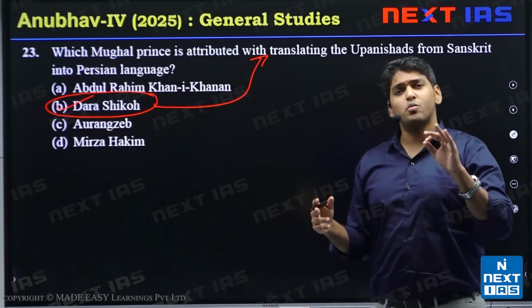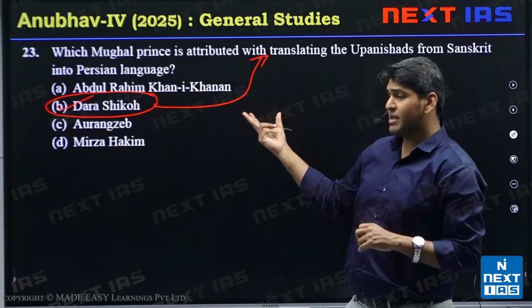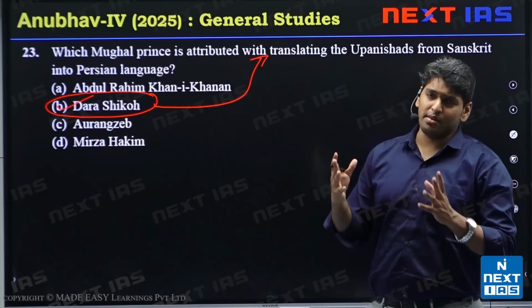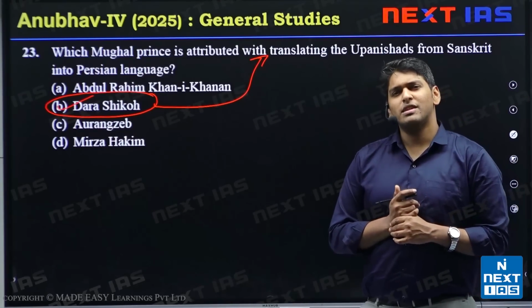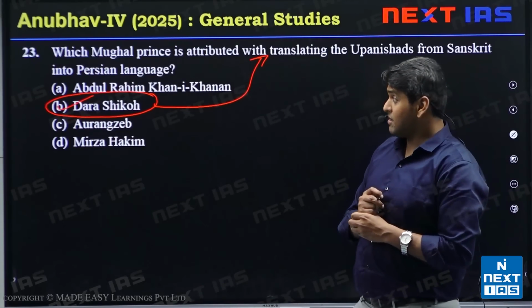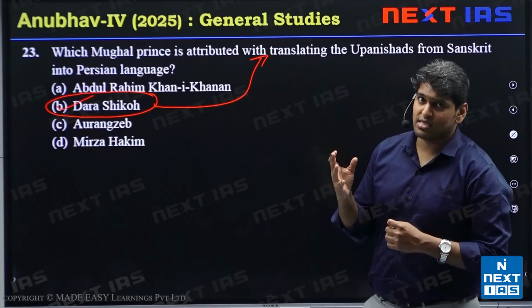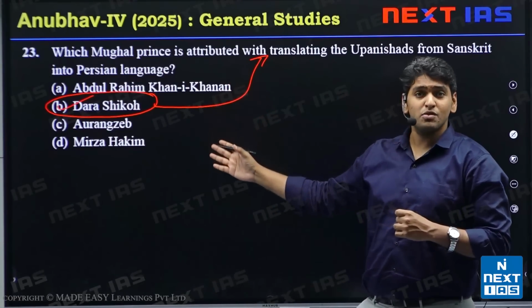These two policies would not have been taken by Dara Shikoh because he was more liberal and was close friends with the Rajputs. So it is said that the Mughal Empire's collapse started from Aurangzeb's rule.